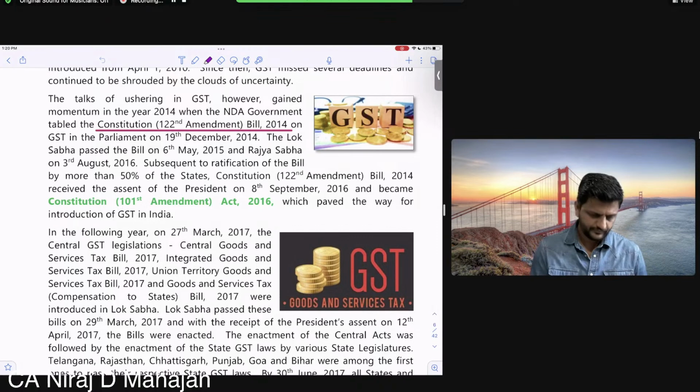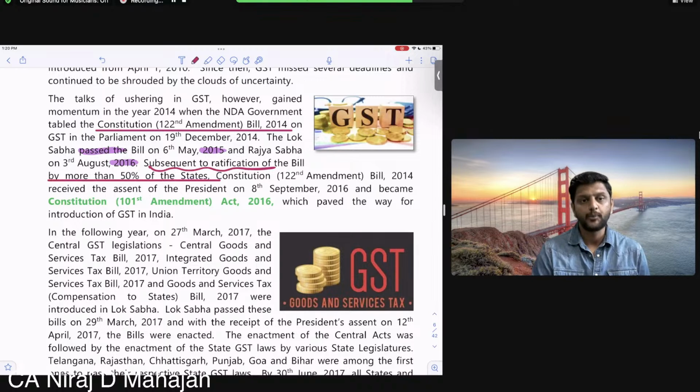Okay? So, on GST in Parliament on 19 December 14, they introduced. The Lok Sabha passed the bill in 15. Okay, the Rajya Sabha. I hope you remember Lok Sabha, Rajya Sabha, and then government, president. Then Rajya Sabha approved on directly August 16. Okay. Subsequent, now pay attention. Subsequent to the ratification means approval by more than 50% of the states. Approval how much required? Of at least half of the states.